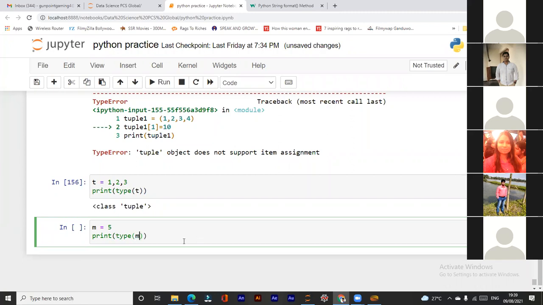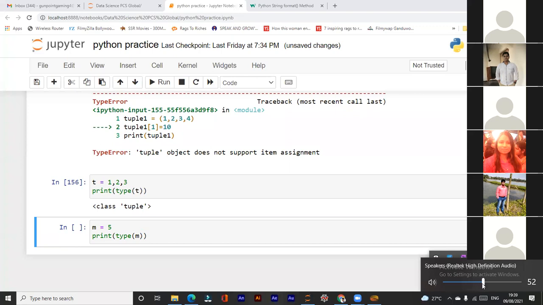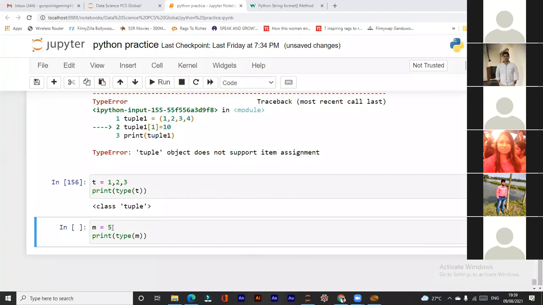M. The string type, sir. Sorry, 5 is string. Your voice is not audible. Sir, I said that 5 is string value. String. Yes, sir. No, string always comes in single or double inverted commas. Here I have not used inverted commas, single or double. So how will this become a string? Yes, sir. That value is string. You can print that. No.